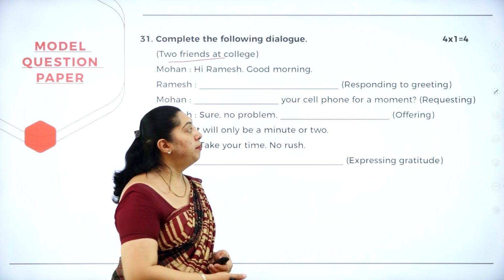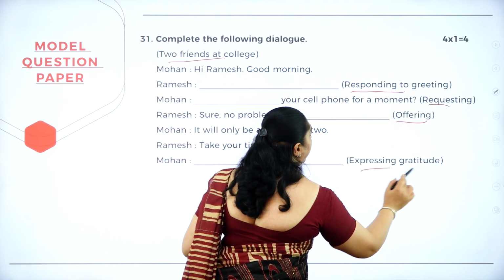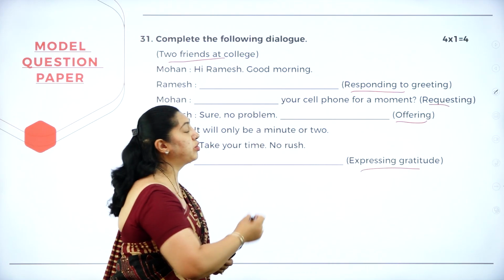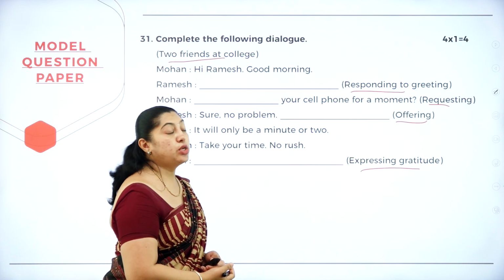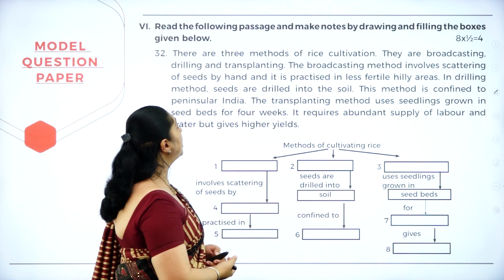So before answering or writing the dialogue, you need to read the complete dialogue and then answer the question, because there are clues given here. Based on these expressions, you need to write your answers. So there are 4 blanks. Each blank carries 4 marks. Moving on to the next one.